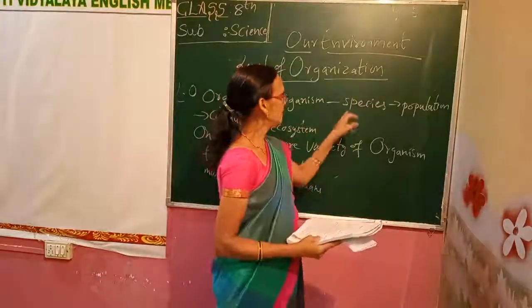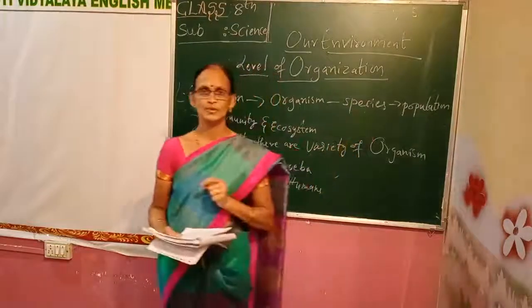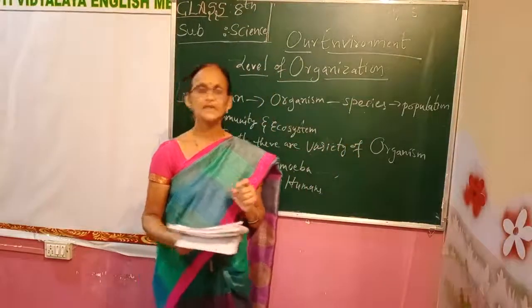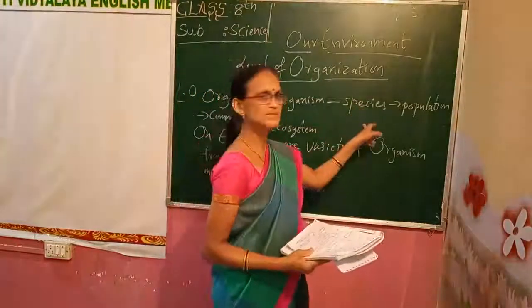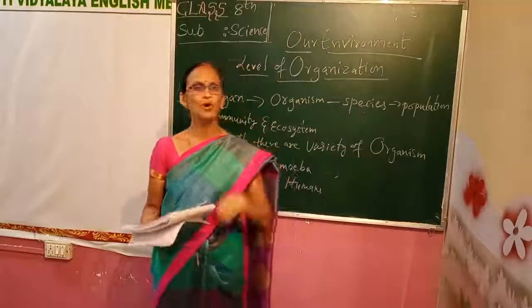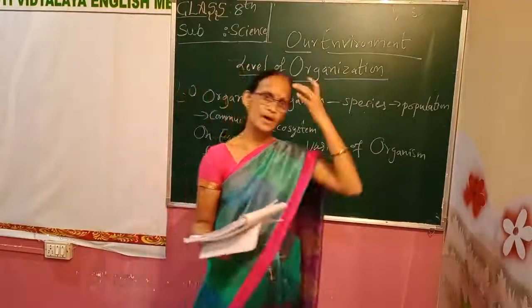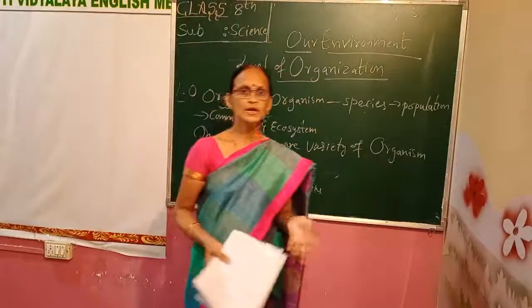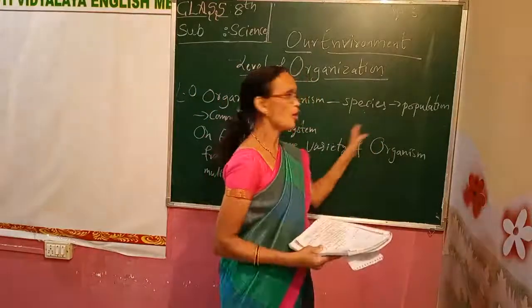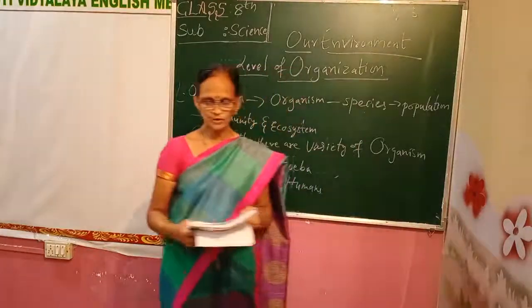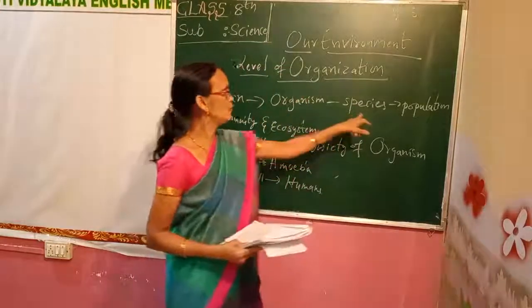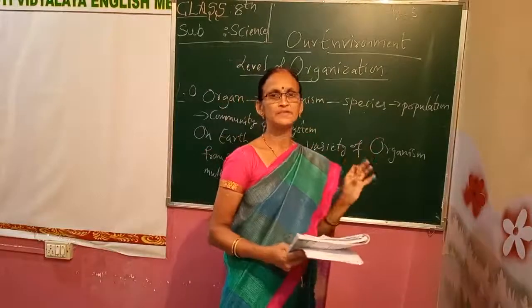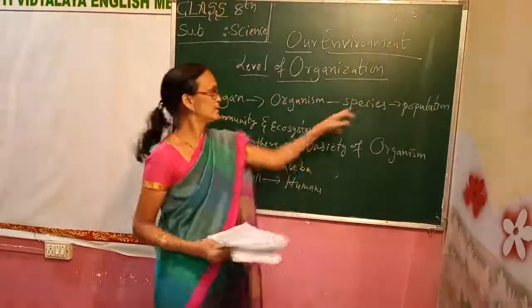Now, for example, you can say humans who are having common genetic structures. You can give an example for species. Humans have common genetic features, like they have eyes, head, they breathe, they grow, they eat, they live, they die. They have common features. So those who have similar genetic features are called the species.